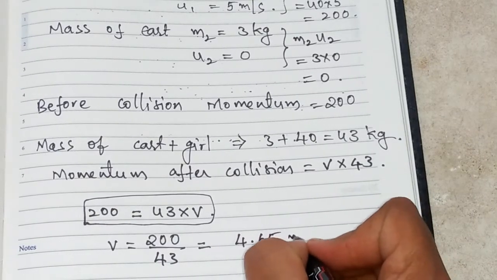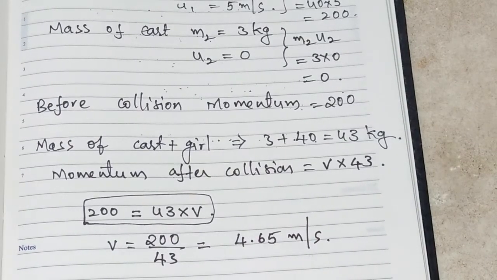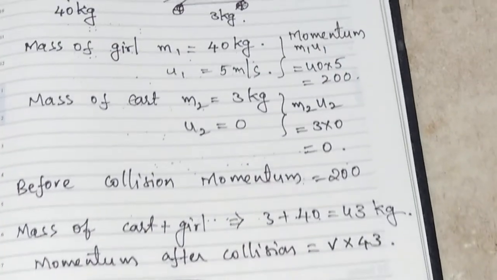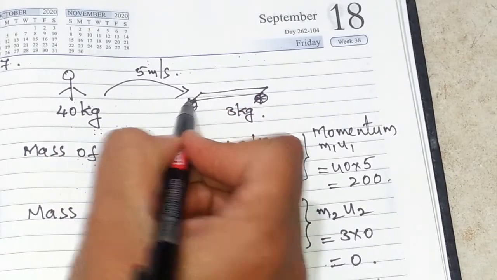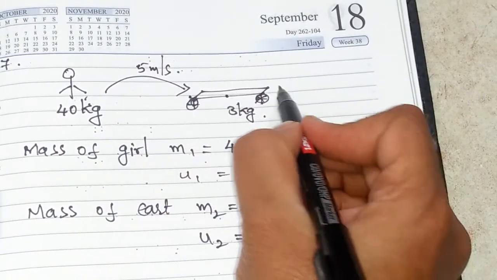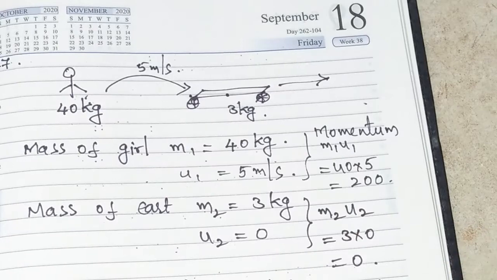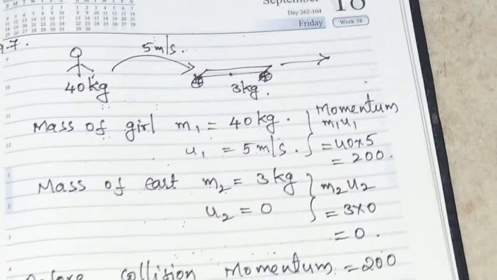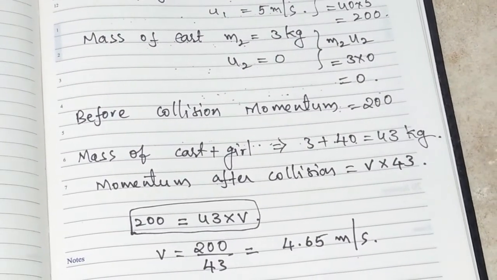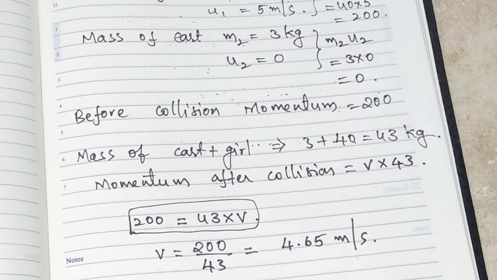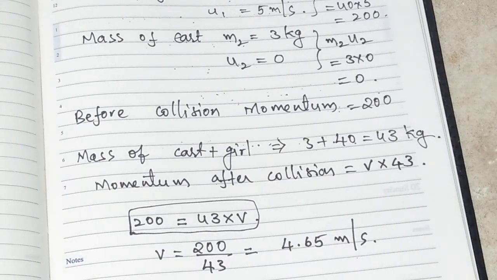And one thing we have to remember here after calculation, whether we have to write a minus sign or not. No need to write any minus sign. Just observe the situation here. Once again we'll see here. The girl is jumping onto the cart. When the girl is moving in this direction, what happens? When she jumps onto the cart, the cart will start to move in this direction only. So the direction is not changing. That's why no need to put any minus sign for the final answer. Even from our calculations, anywhere we are not getting a minus sign. So the final answer will be 4.65 meters per second. That is the velocity of the cart along with the girl in the horizontal direction.